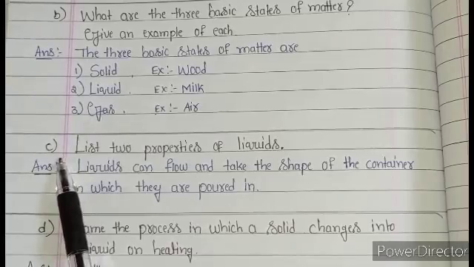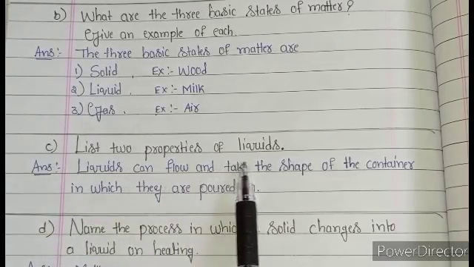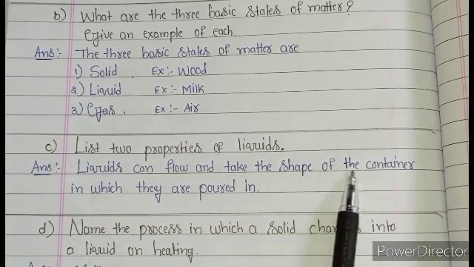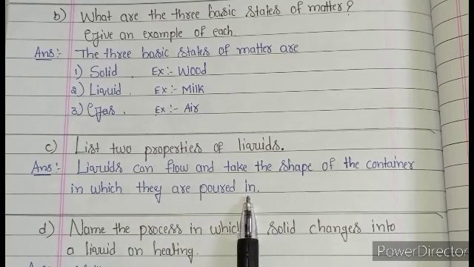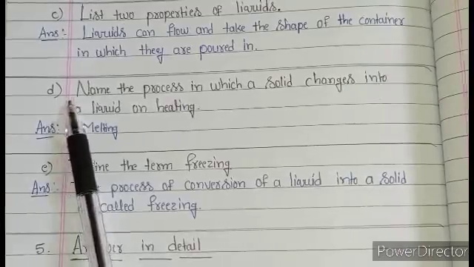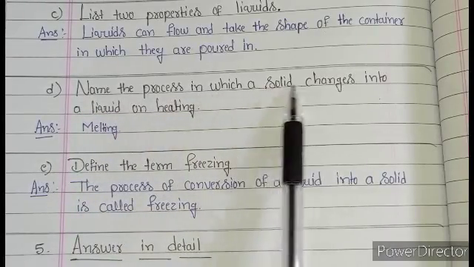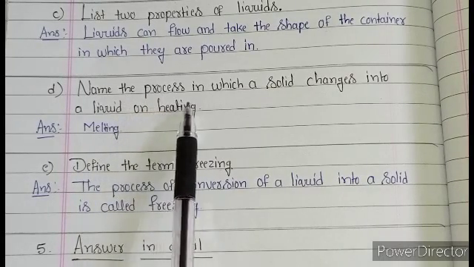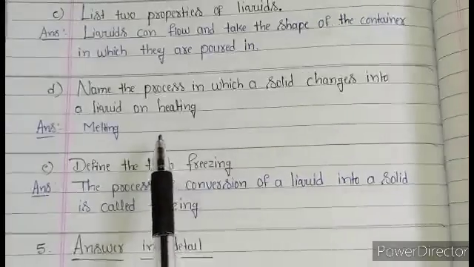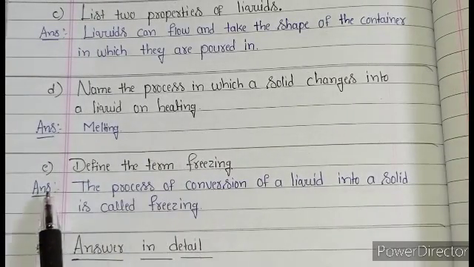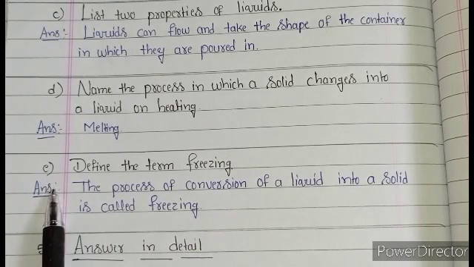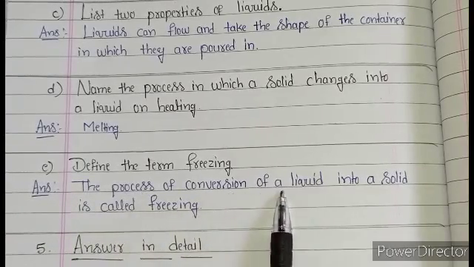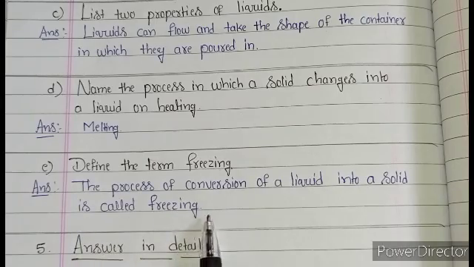Next C question is: list two properties of liquids. Answer: liquids can flow and take the shape of the container in which they are poured in. Next D question: name the process in which a solid changes into a liquid on heating. The melting process. And here next E question: define the term freezing. Answer: the process of conversion of a liquid into a solid is called freezing.